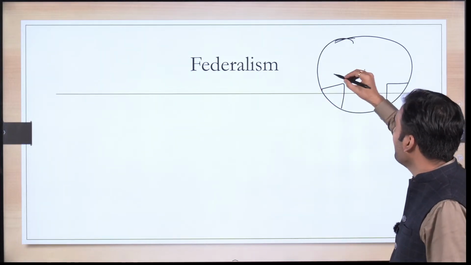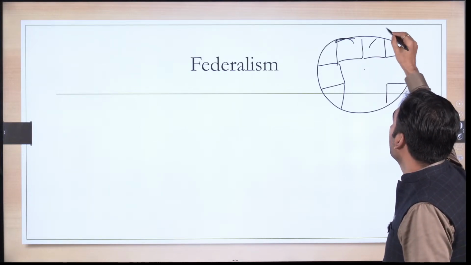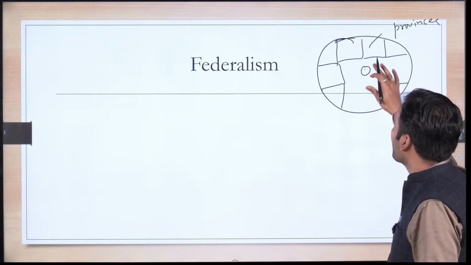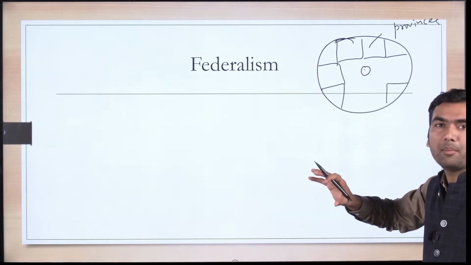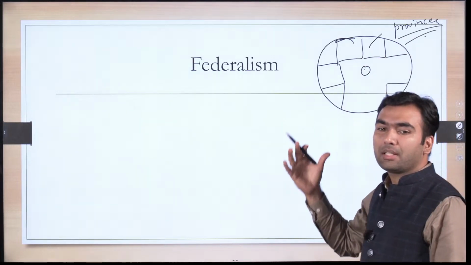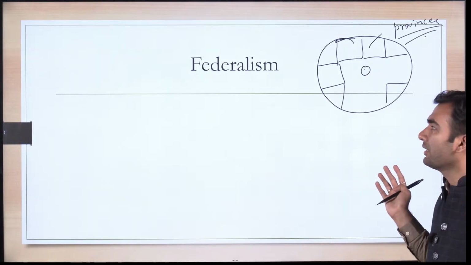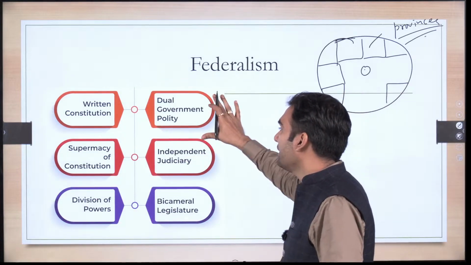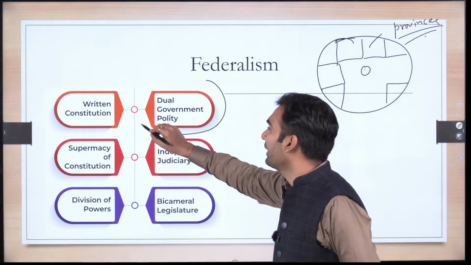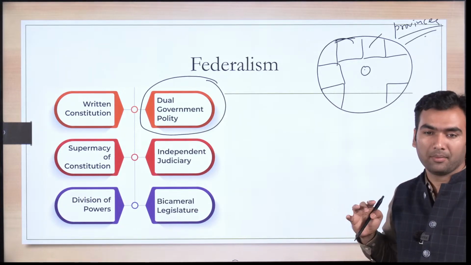So the country is further divided into smaller parts, which are often called provinces, and we have one government at the center level, which is called central government or federal government or union government, and another government at provincial level. And when we have this kind of arrangement, we call it a federal system. So these are the features of federal government, and what we were just talking about is dual government polity, that there are two governments at two different levels. Okay.